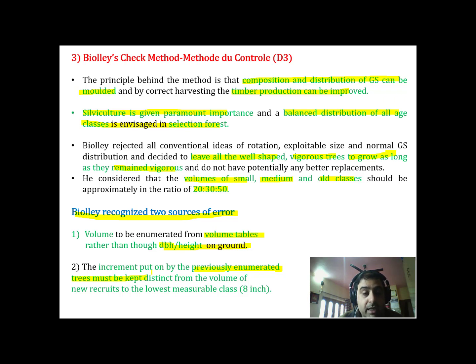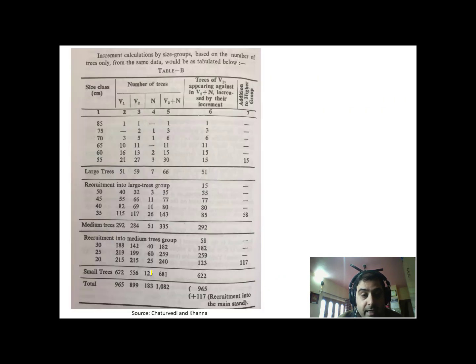Now how did he do that? We have a simple illustration in this table which has been adapted from Chaturvedi and Khanna. You see here we have size classes and we have number of trees, volume 1 and volume 2, meaning volume in the first enumeration, volume in the second enumeration, and so on. This is the age class, and jointly we categorize them under large trees. Now there is another category as medium trees. There is another category as small trees.